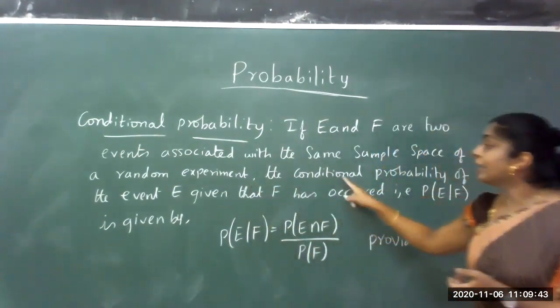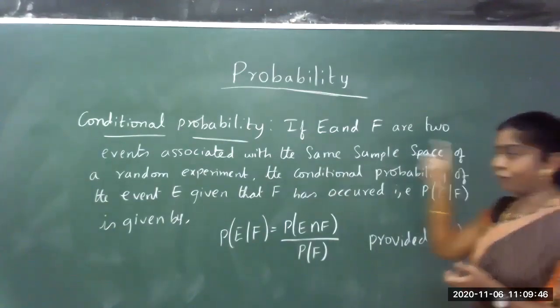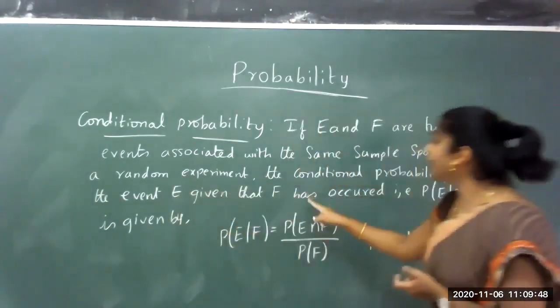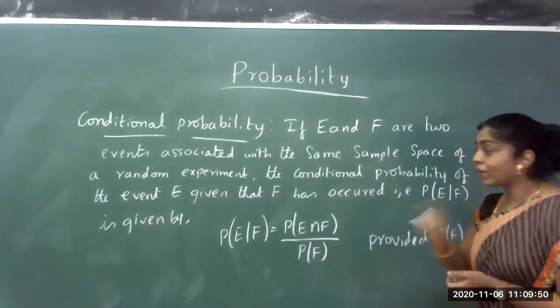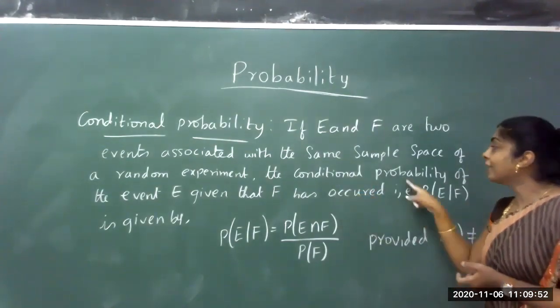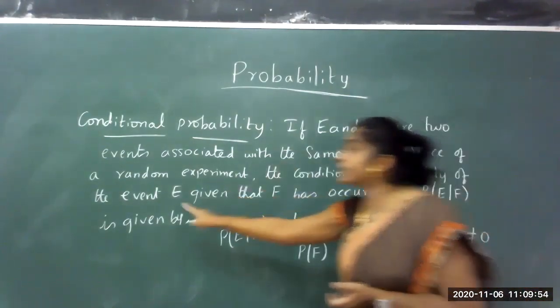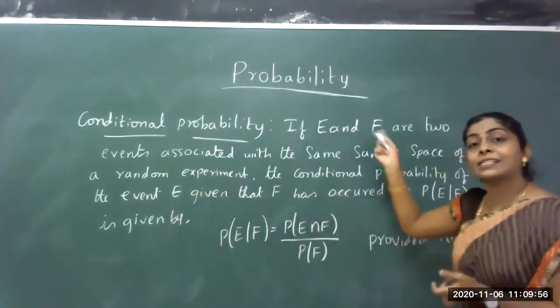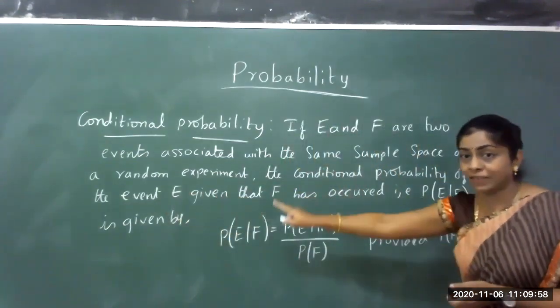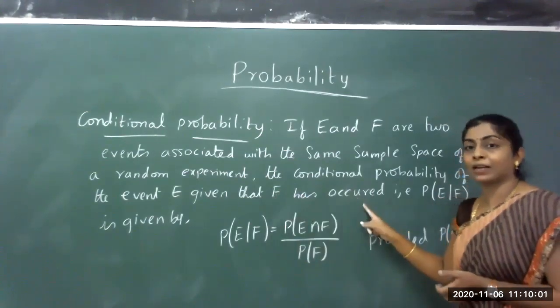For a random experiment, we are going to define the conditional probability of the first event E given that the second event F has occurred.